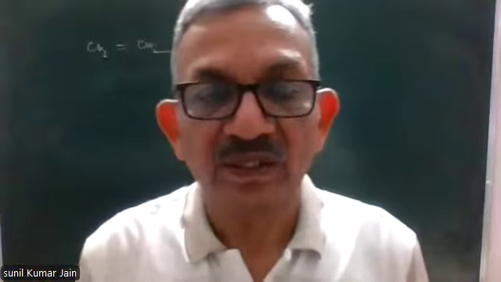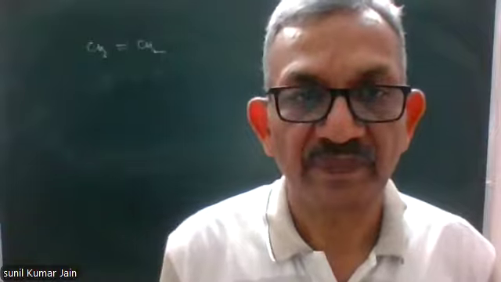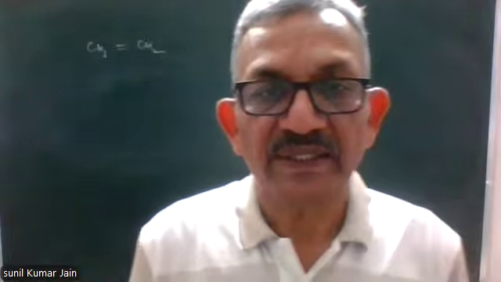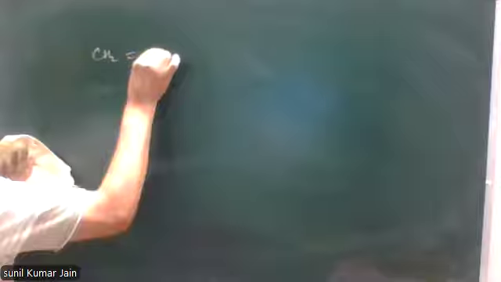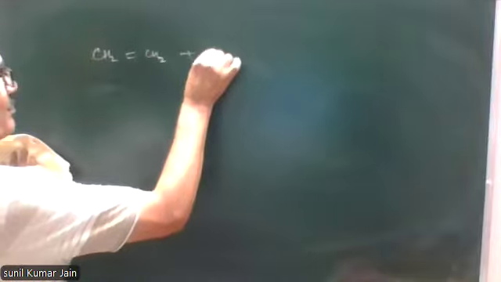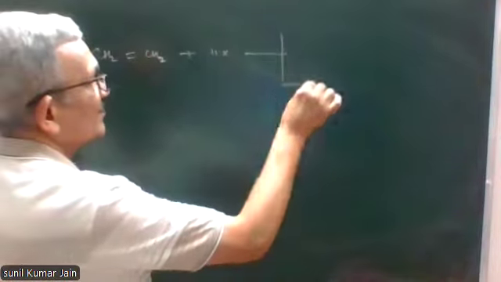If the alkene is symmetrical, then HX will be added to a symmetrical alkene, and we get only one product. I'll give you two examples. Ethene plus HX.